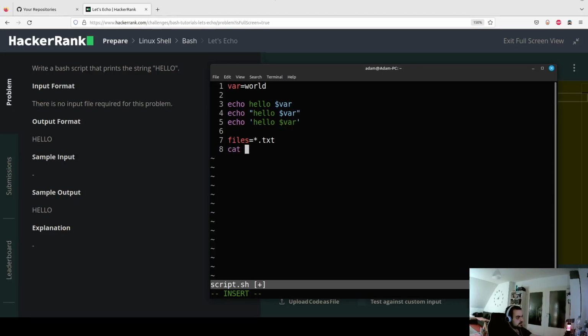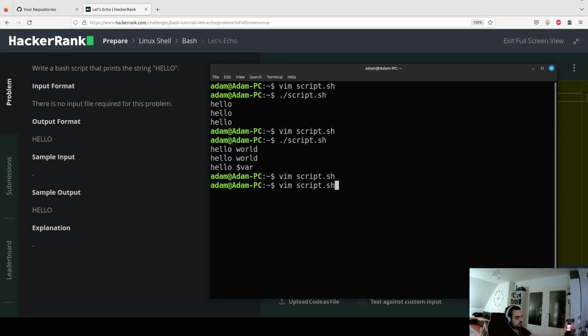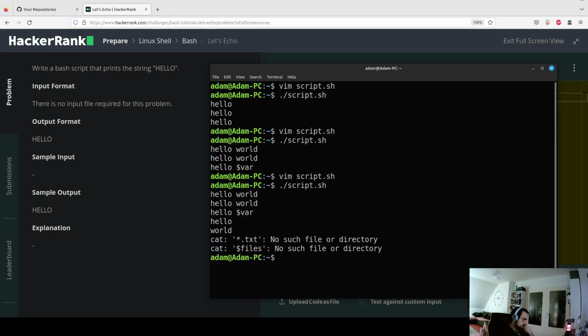And let's do it this way: cut $files, cut "$files", and cut '$files' in single quotes. And let's see if those three approaches will be different.